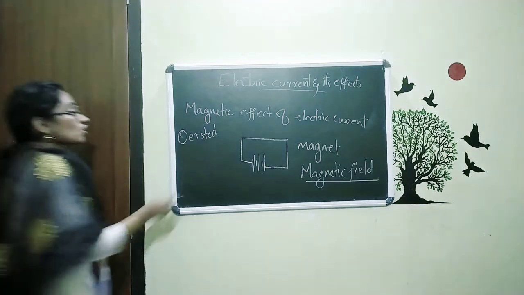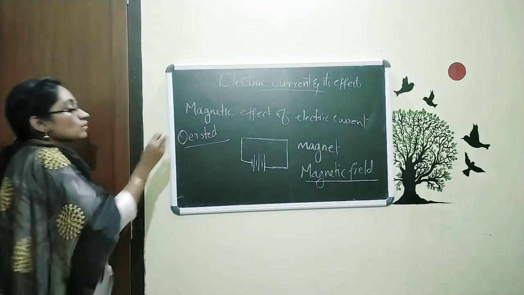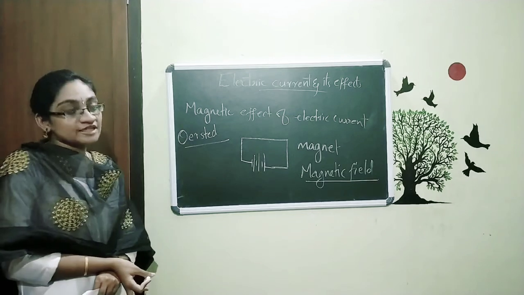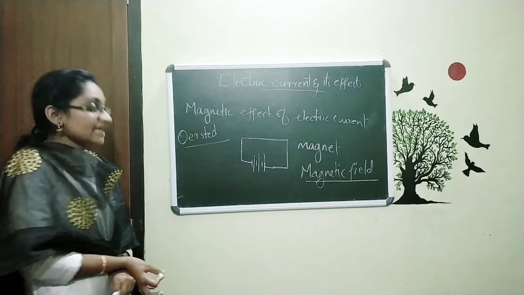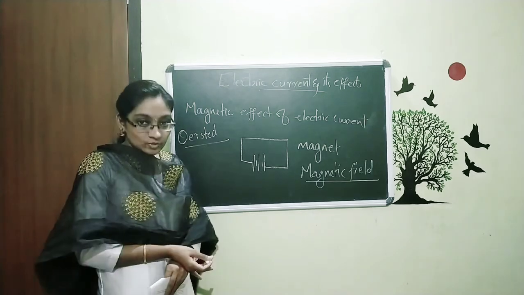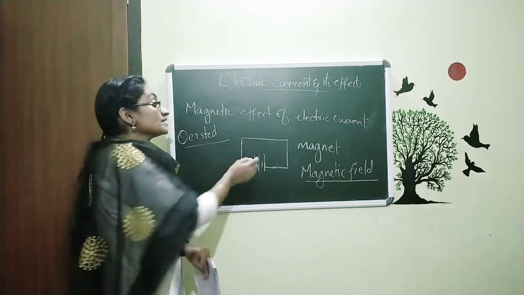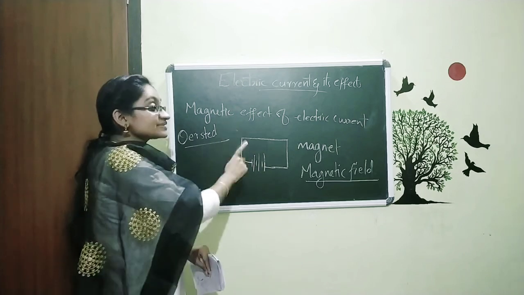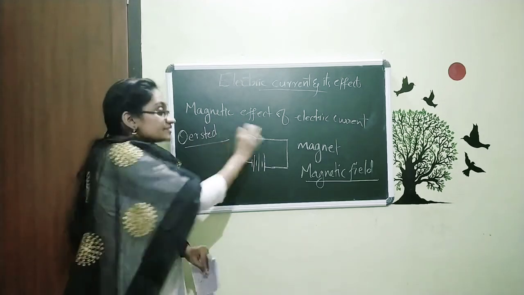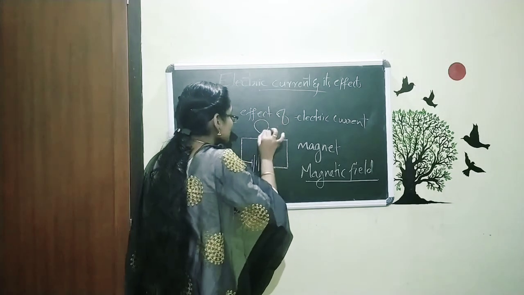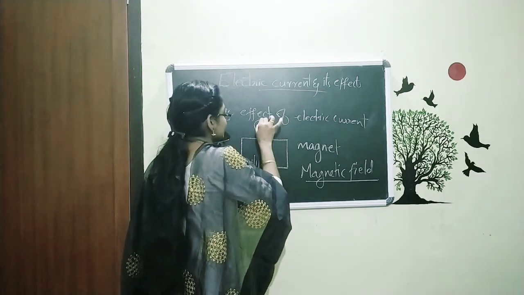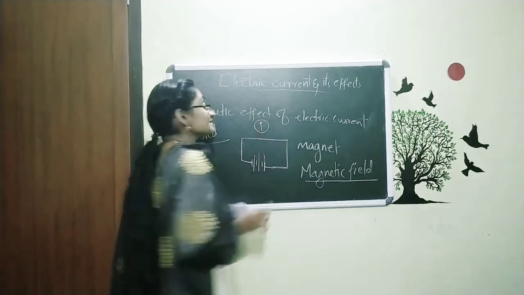The scientist Oersted studied this magnetic effect of electric current. Accidentally, sitting in the laboratory, he found that when electricity passes through a conductor, it behaves as a magnet, and he found it with the presence of a magnet, that means the compass.